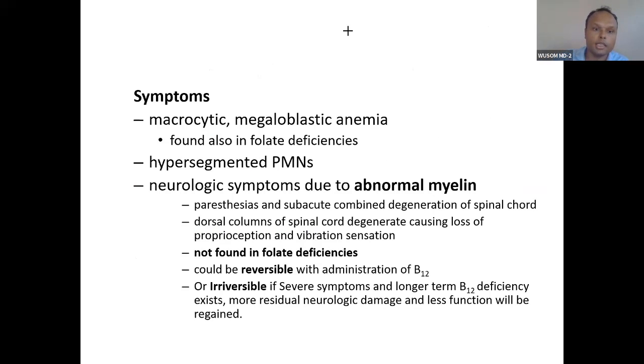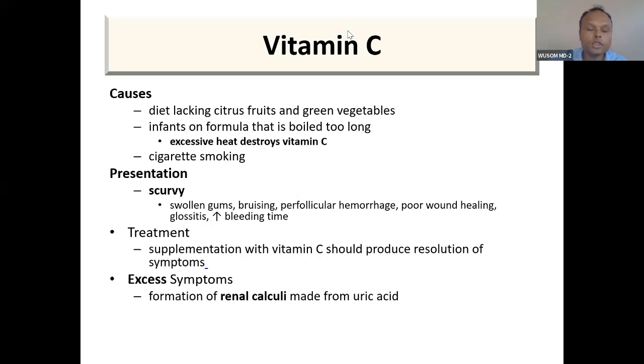Don't ignore anything. And you know this, what are the symptoms? Microcytic, we have a hypersegmented polymorphonuclear cell. Go over it again yourself. Neuropathic symptoms are due to abnormal myelin. So what is their presentation? I want you to go over it again yourself. You read it yourself, you will understand.